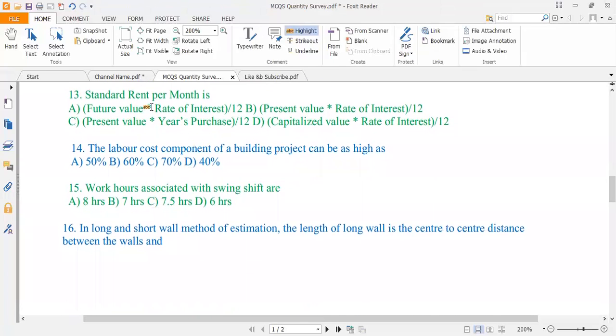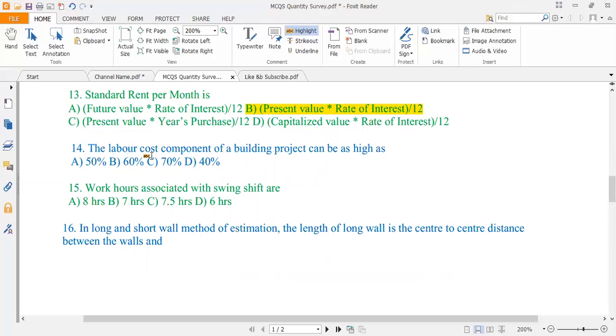Now, standard rent per month of a property is future value multiplied by rate of interest divided by 12, present value multiplied by rate of interest divided by 12, present value multiplied by year purchase divided by 12, capitalized value multiplied by rate of interest divided by 12. So the correct option is option B. It is equal to present value multiplied by rate of interest divided by 12.